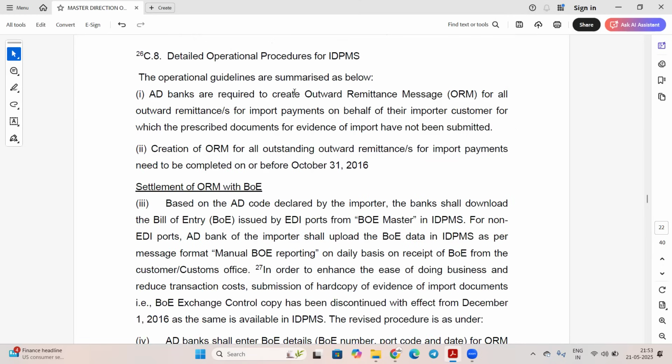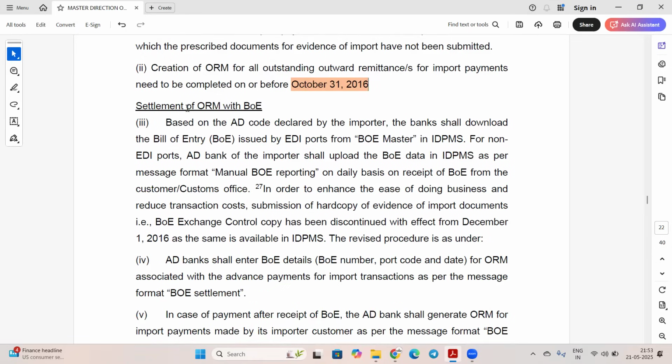So this is the operational guideline for IDPMS. The bank will create the ORM for all the payments they are making. Creation of ORM for all outstanding outward bills was to be completed on or before 31st October 2016. So this is one of the guidelines, now expired. Okay, settlement of ORM with BOE: the same BOE is to be linked with the ORM. That is all they are telling.